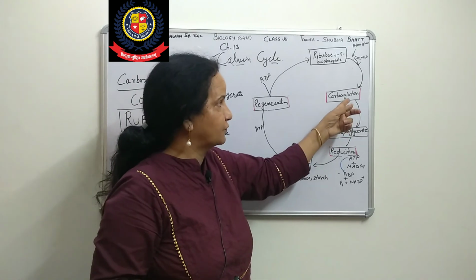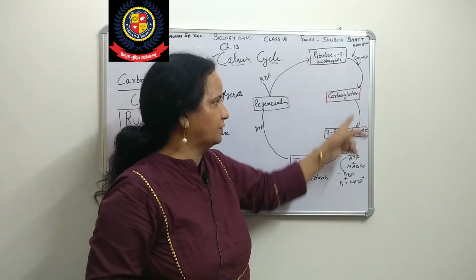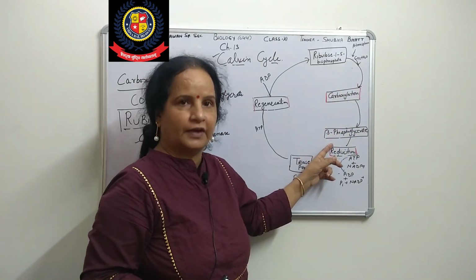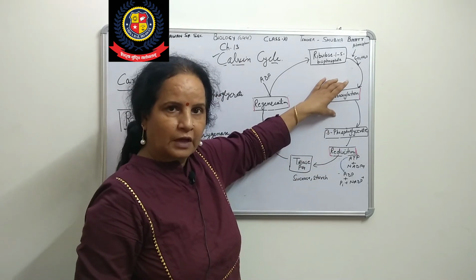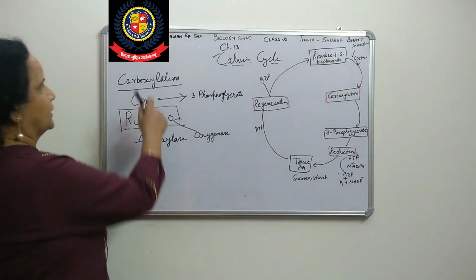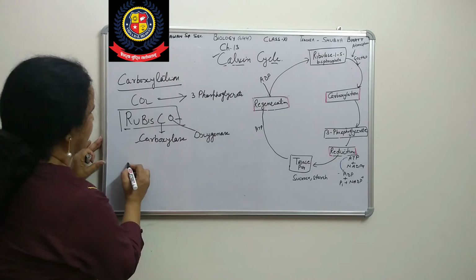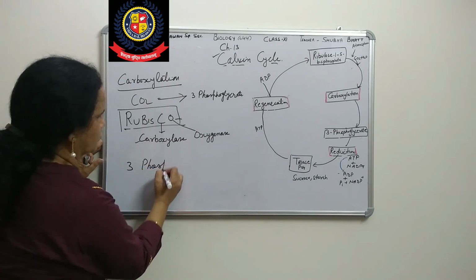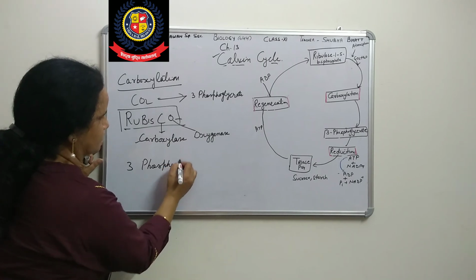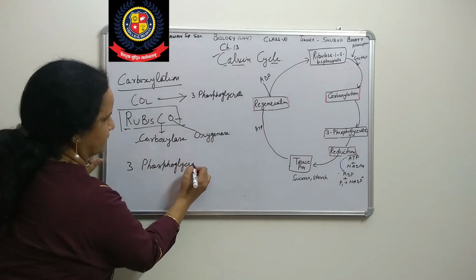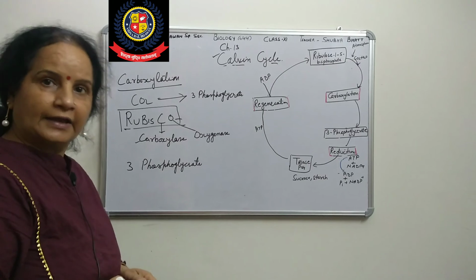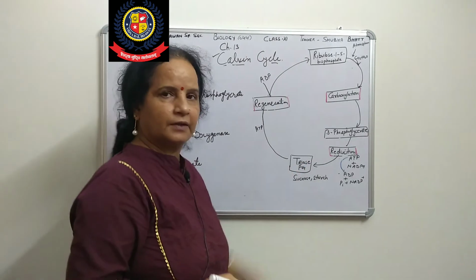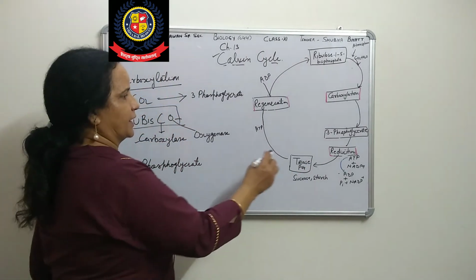After the conversion of carbon dioxide, we get 3-phosphoglycerate, or 3-phosphoglyceric acid. So in carboxylation we get a 3-carbon compound.